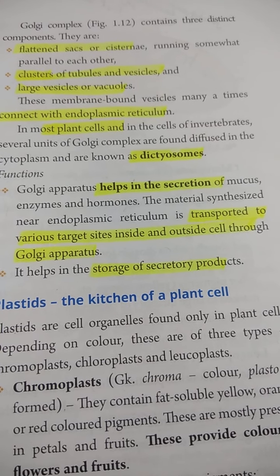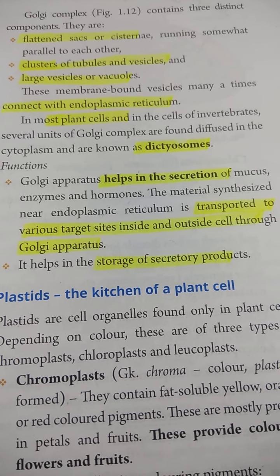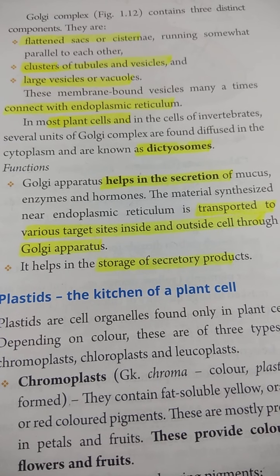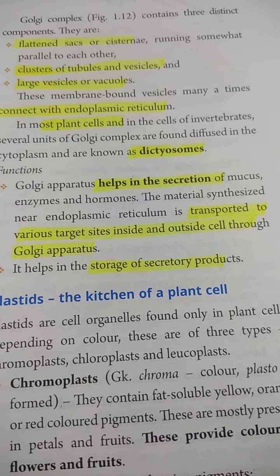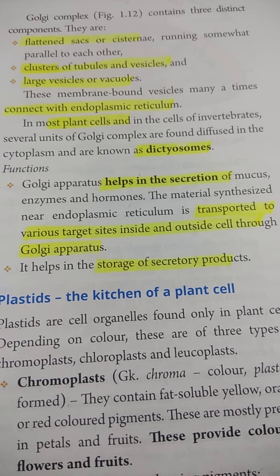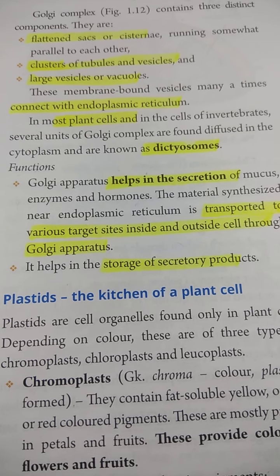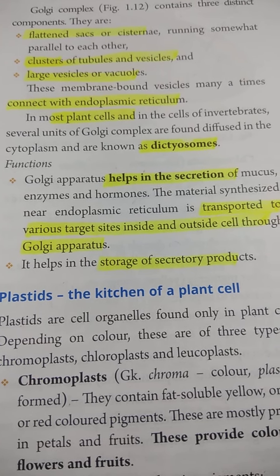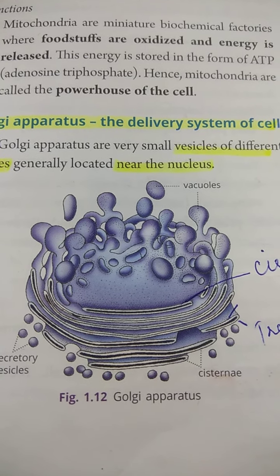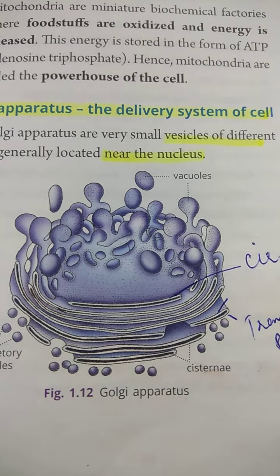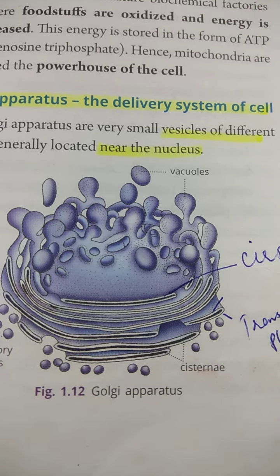Now what are the functions of the Golgi apparatus? It helps in the secretion of mucus, enzymes and hormones, and the material synthesized near the endoplasmic reticulum is transported to various target sites inside and outside the cell through the Golgi apparatus. It also helps in the storage of secretory substances. Golgi body helps in packaging substances from one cell organelle and dispatching them to another, so it is also known as the post office of the cell.